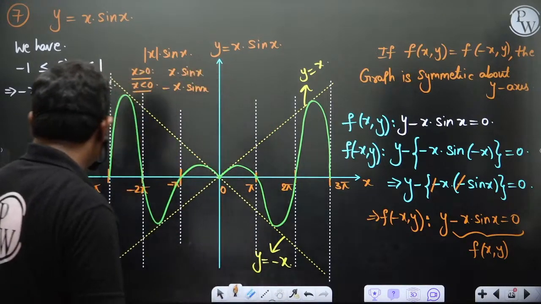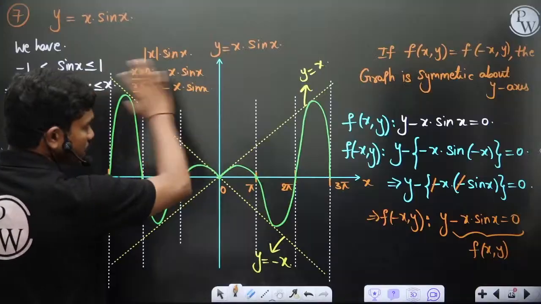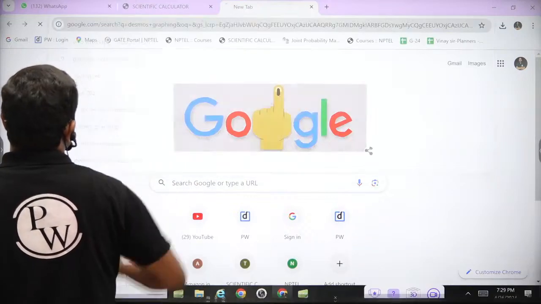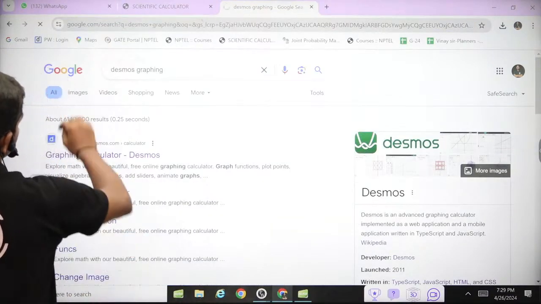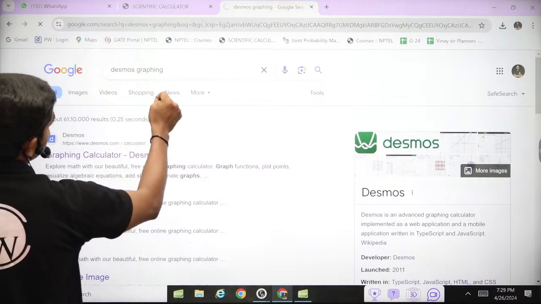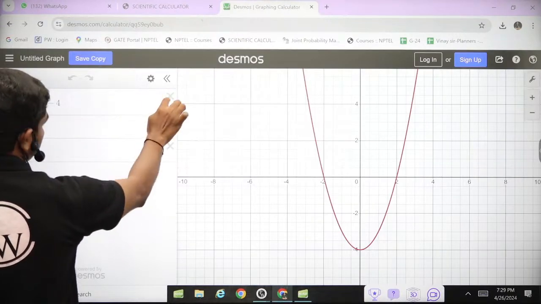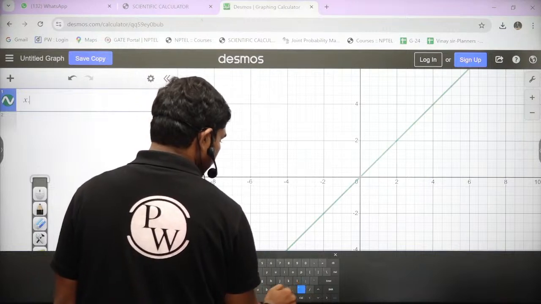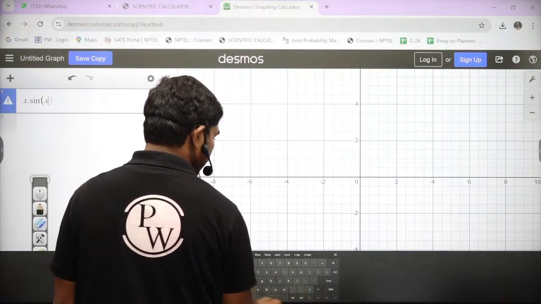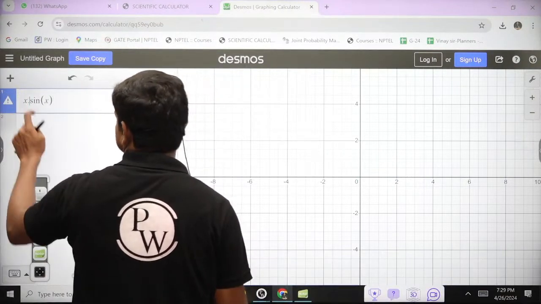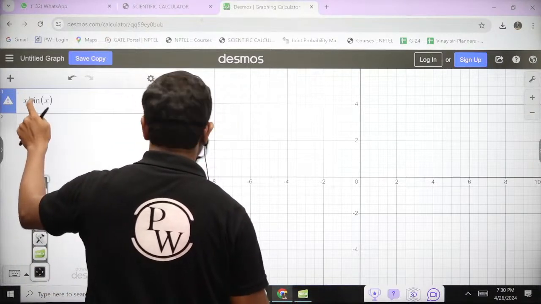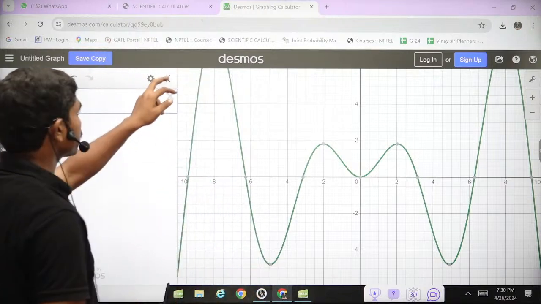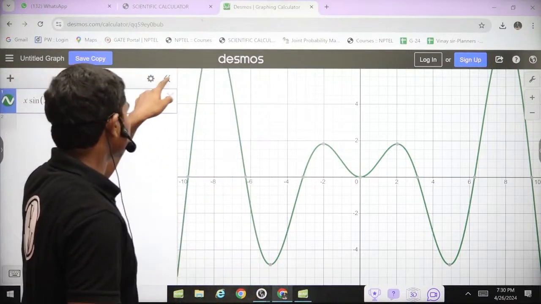Okay, and you can see, even if you plot this graph, of course with a lot of understanding we have plotted, but nowadays you have plotters. You just use maybe Desmos graphing calculator. Okay, so if I write y equal to x into sin x, let's see, that comes up. Let's see here, y equal to x sin x, x into sin x is what you get. Okay, maybe it hasn't taken, just a minute. Okay, fine, x sin x is what directly you can plot. So you can see this is x into sin x is what I have plotted.